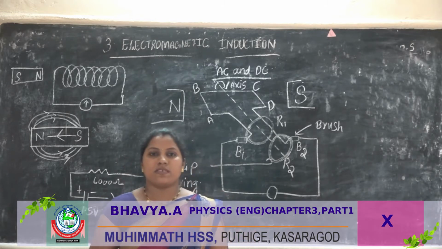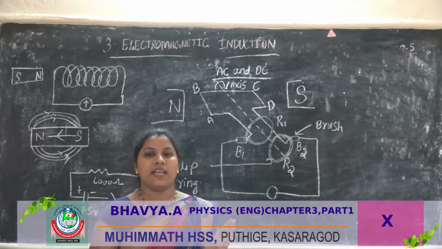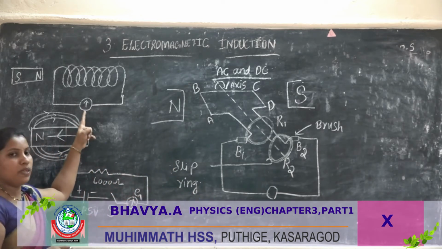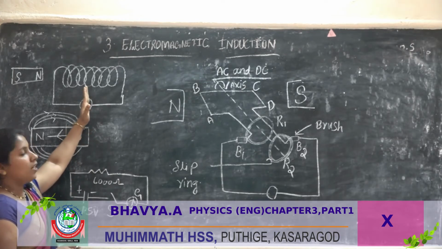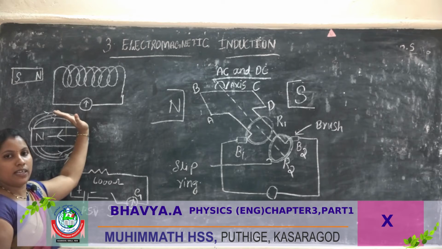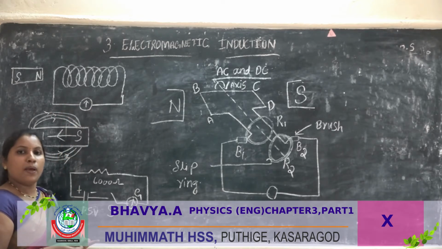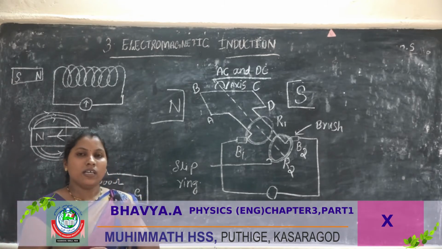A galvanometer is a device that deflects in both directions, left side and right side. In the rest position it shows zero. If current passes, it deflects right or left, because a small amount of current is produced.